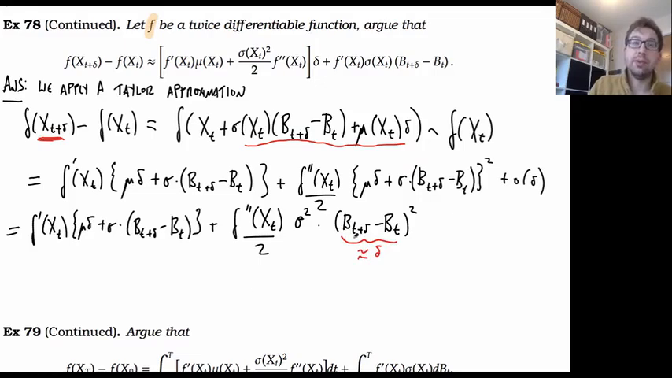So I could then absorb that over into this delta squared term.